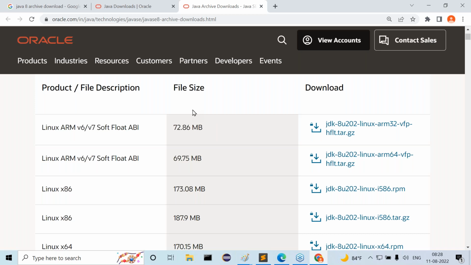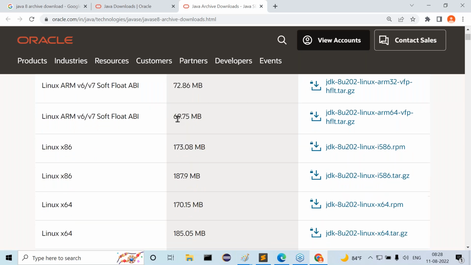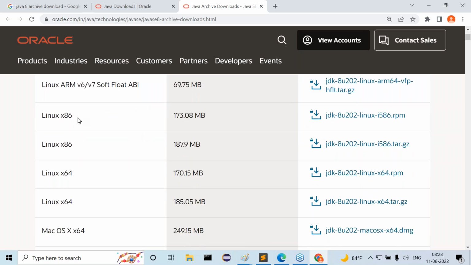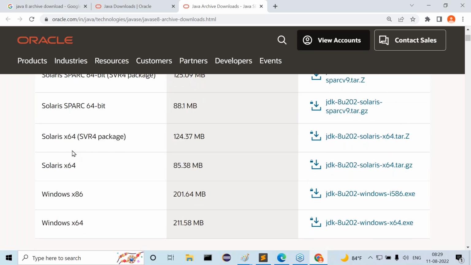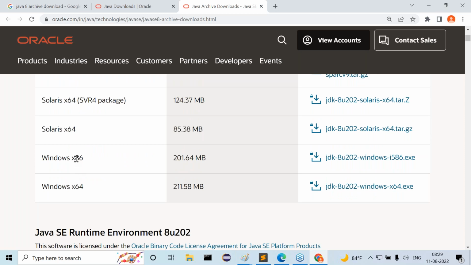These are the Linux-related operating systems based Java software we are getting. Next one is Mac, for the sake of Mac we are getting support. Next one is Solaris. Next one is Windows. Now tell me, if it is not platform dependent, how are Java people giving all these Java software downloadable links as per the operating systems?